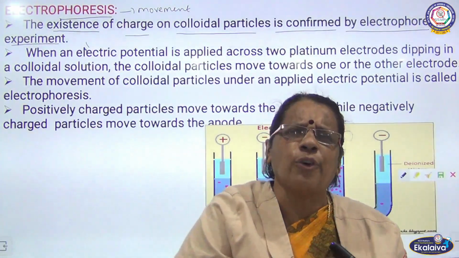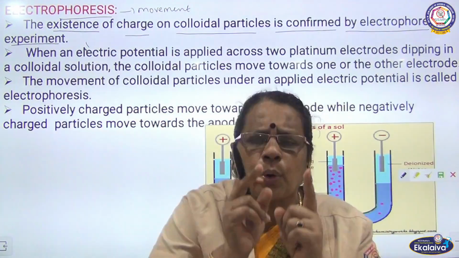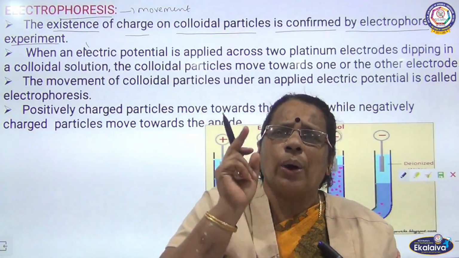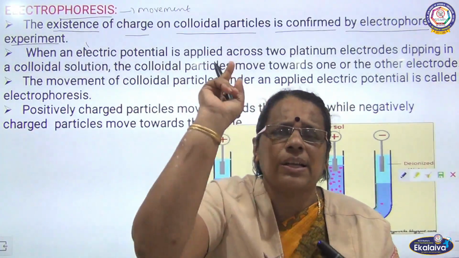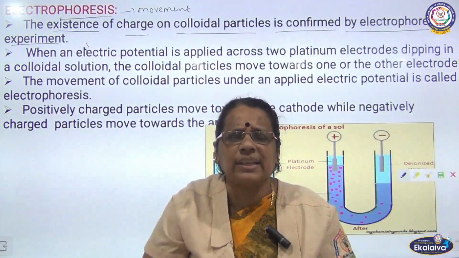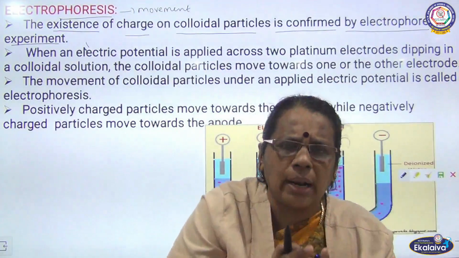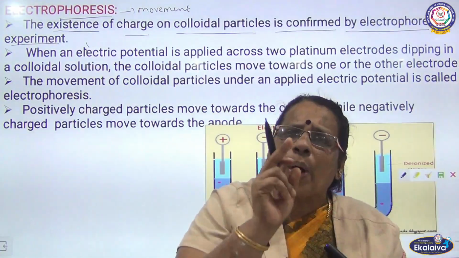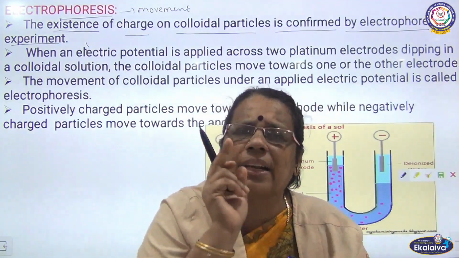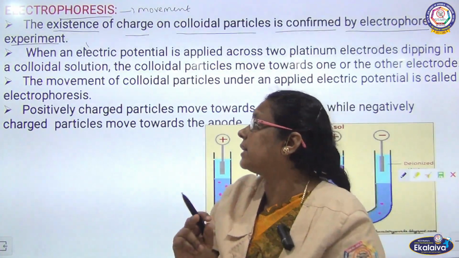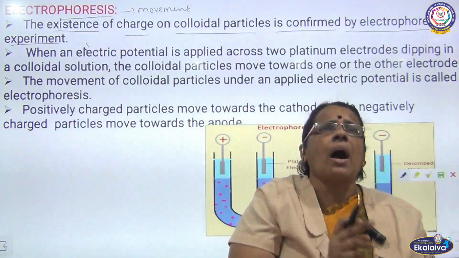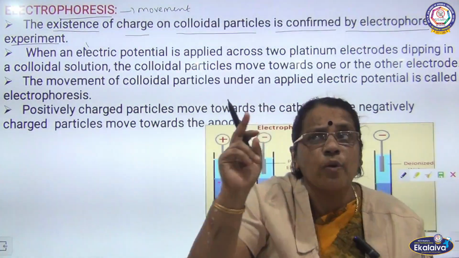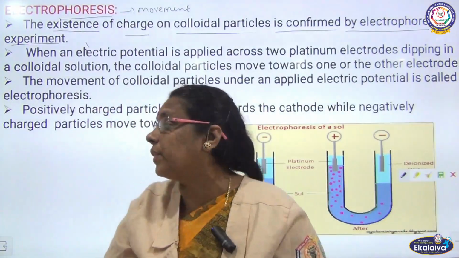So what is electrophoresis? The movement of colloidal particles towards the oppositely charged electrode while passing electric current is known as electrophoresis. So this experiment talks about the charge of the colloidal particles when they are moving towards the oppositely charged electrode.